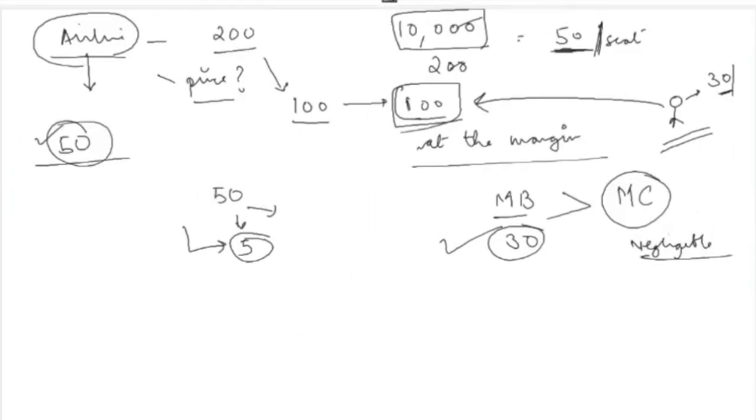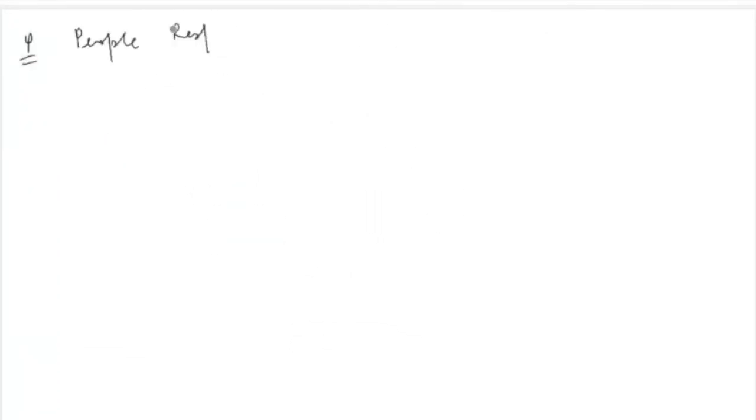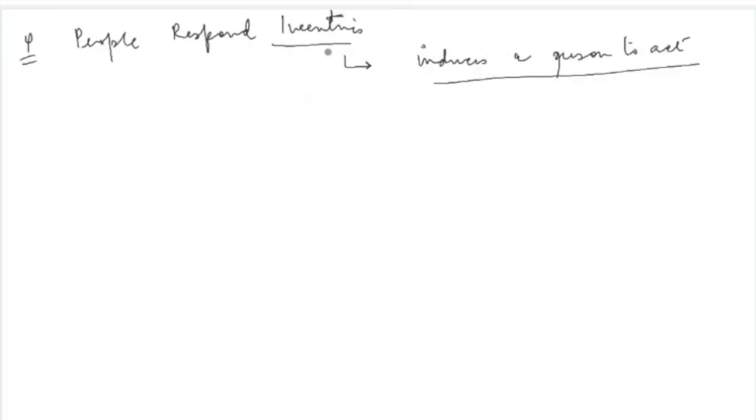Now moving to the fourth principle, which is people respond to incentives. Incentives are things that are offered which induce a person to act. If you are in a job and your employer has offered you that if you complete this task, any task that the job requires you to complete, I will pay you this much extra over your basic salary this month.